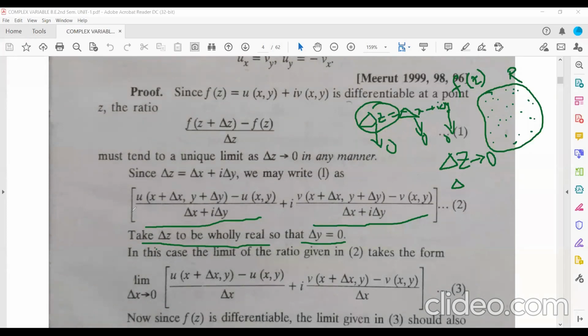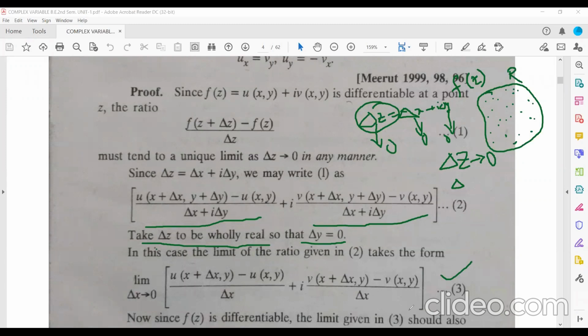Now you take the limit here by substituting del y equal to 0 and take the limit as del x tends to 0. In place of del y, substitute 0 here, and you will get this result.